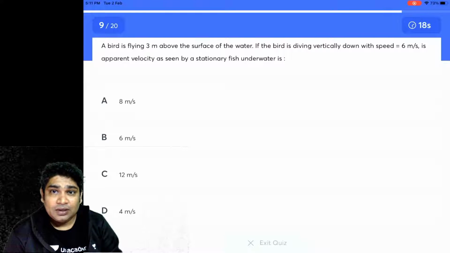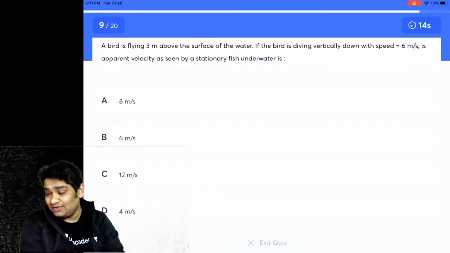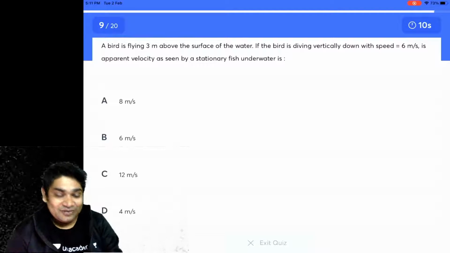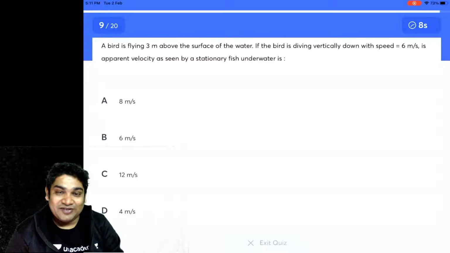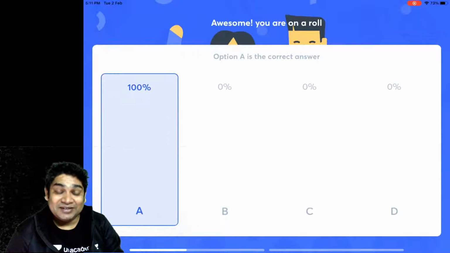The fish itself is stationary, so again, this should be even easier. We had done a lot of complicated problems. The fish was moving, the water level was dropping, the bird was also moving. There were mirrors also. So this is one of the easiest of those. Well done, people. 100% correct answers. Well done.